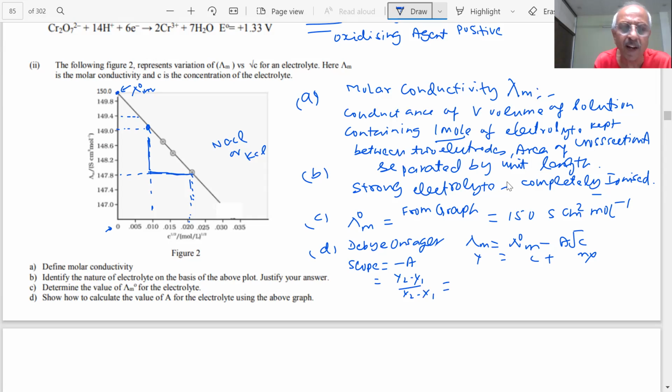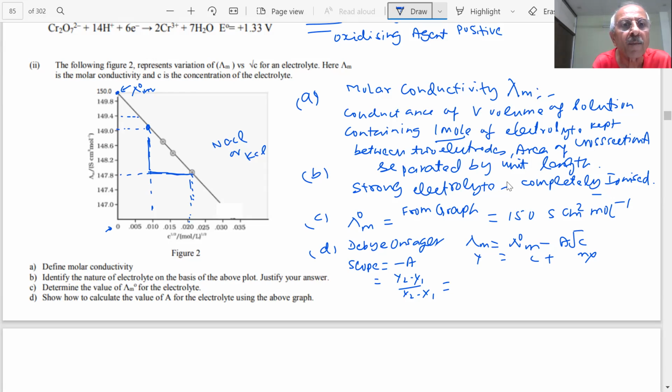This will come out to be a negative value, because this is larger and this is smaller, divided by 0.20 minus 0.1. Can we do it?